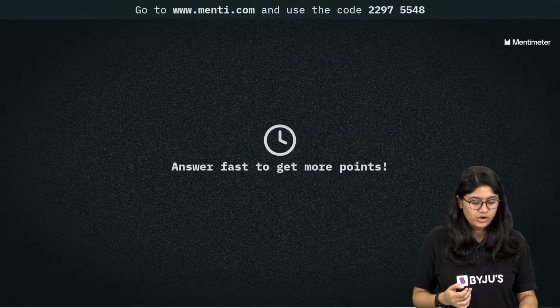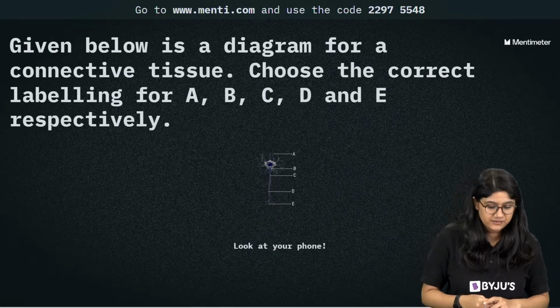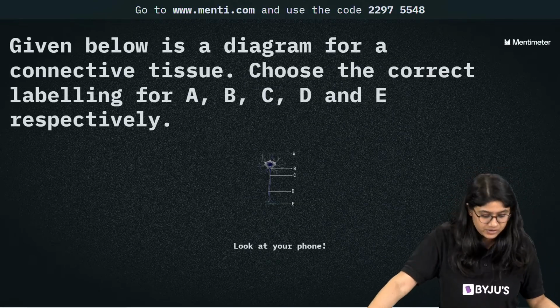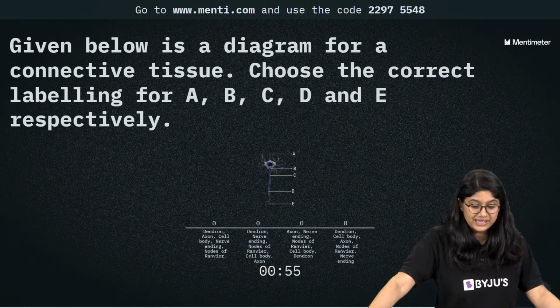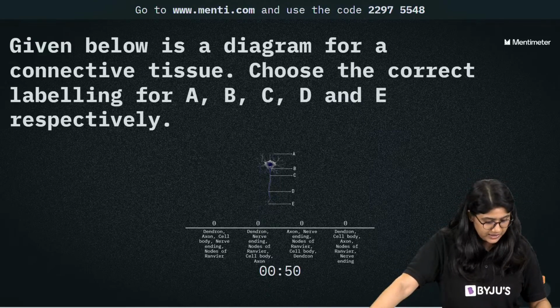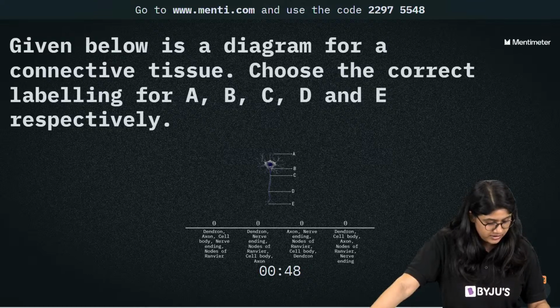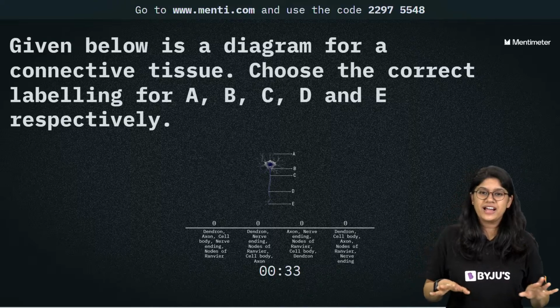Here we have question number 44, everyone, on the screen. Let's see. Given below is a diagram, right? We can see the diagram. For a connective tissue, choose the correct labeling A, B, C, D and E. So A is what, B is what? You know this, it's a little bit confusing though. Yes, it took me a while to figure out the answer.